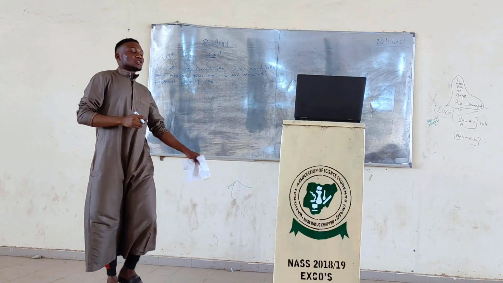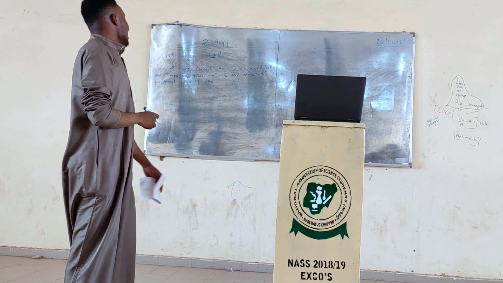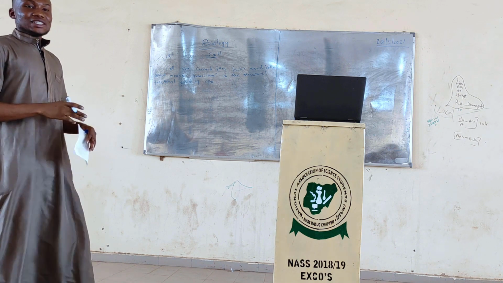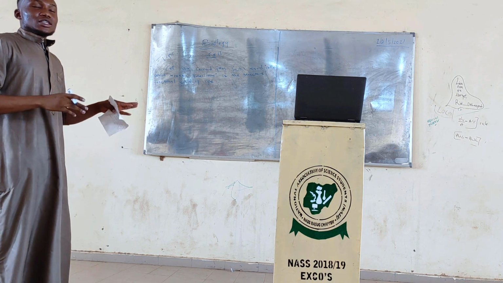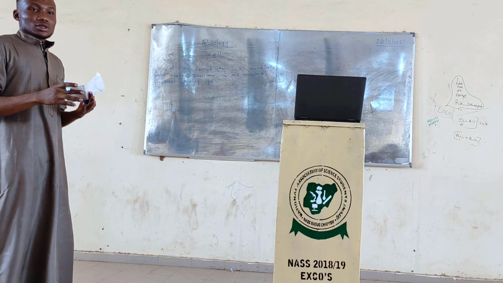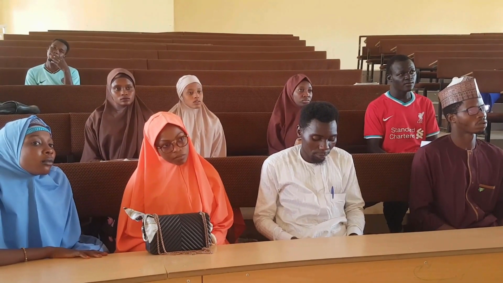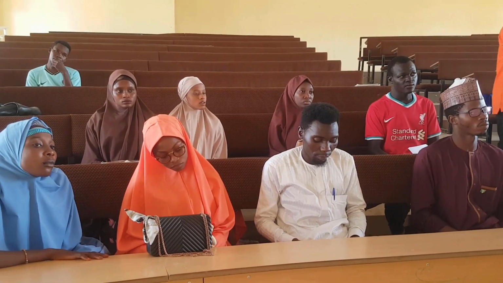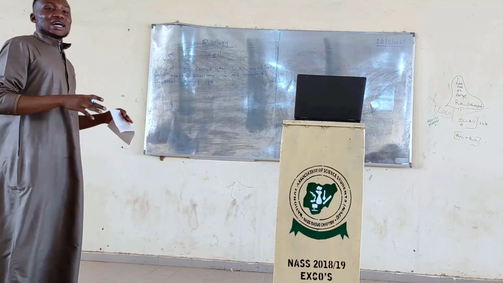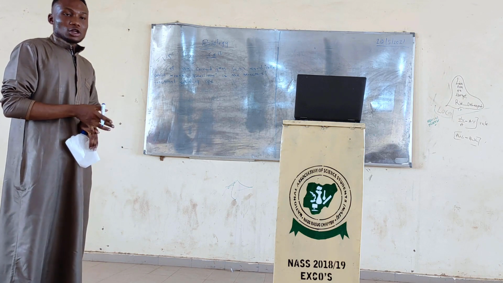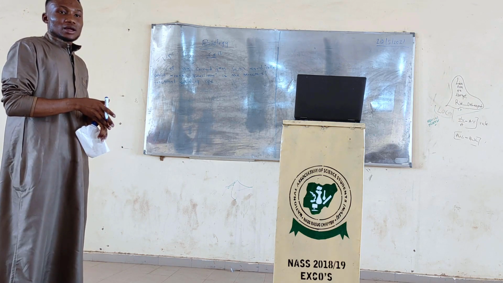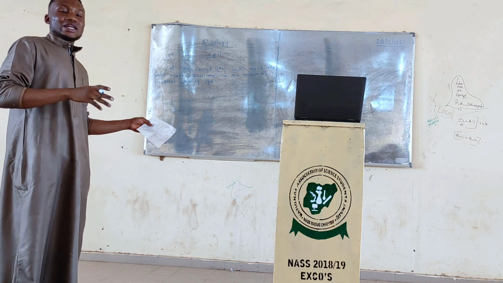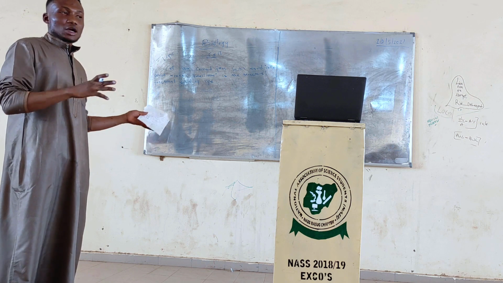So for what is written on the board, it makes it clear that the word cell was formed from the Latin word cella. That is, this cell is called a small room. The Latin word means cella and it means a small room. Let me just say small room like this one. And it means that it's a structural functional unit of life. That is, this cell is structural and it's also functional. And they are the word unit of life. That is, without cell, there is nothing we can call life, or there is nothing that will exist.